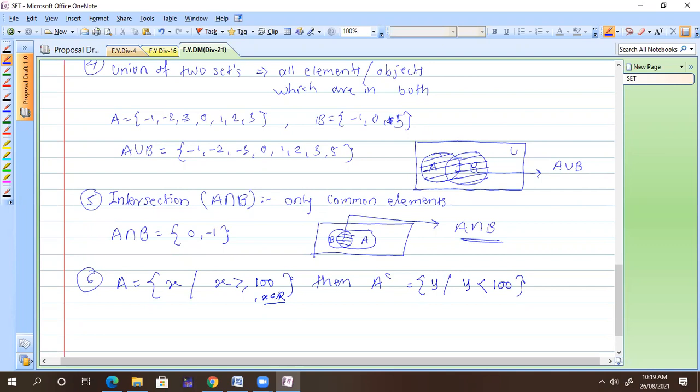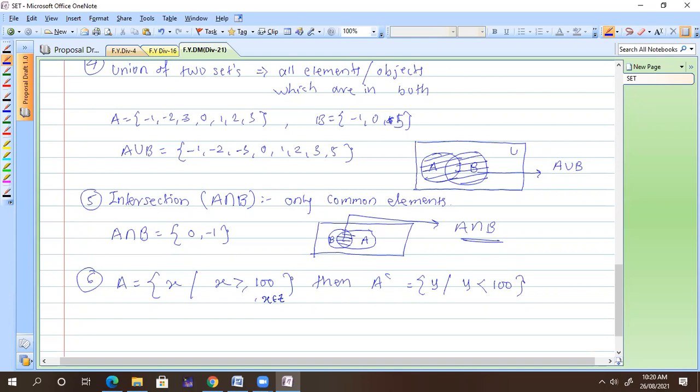Instead of R, I can take Z here, because taking real numbers makes some ambiguity: 100.5, 100.3, all those numbers are also there, and I don't want that ambiguity. So x belongs to Z, it is okay. All x where x is greater than or equal to 100 and x belongs to Z, Z is nothing but the integers.